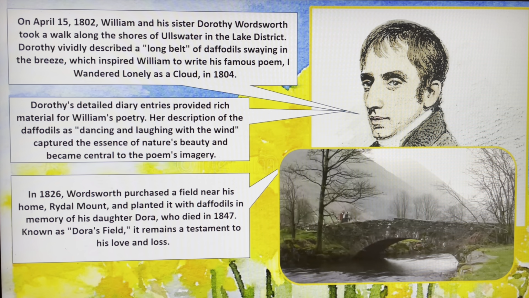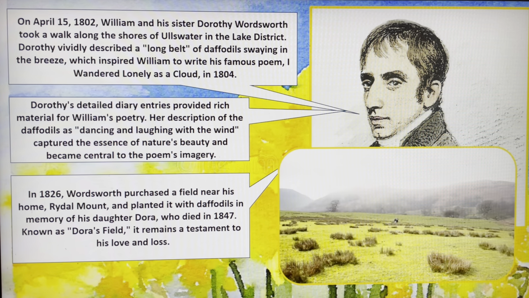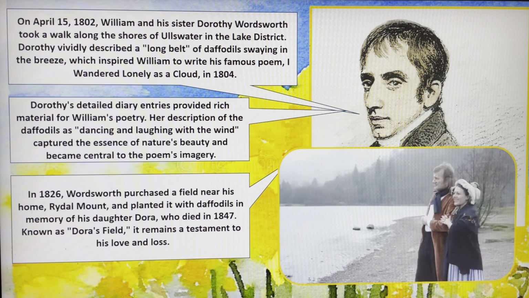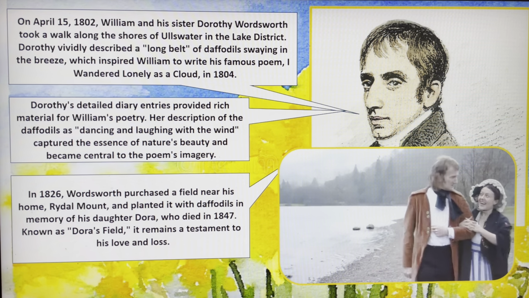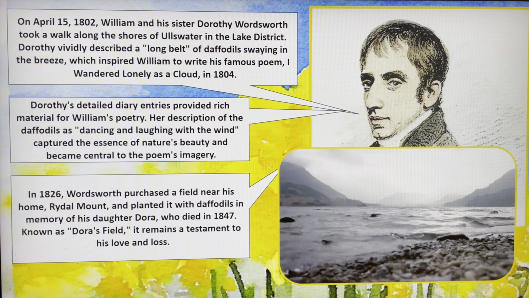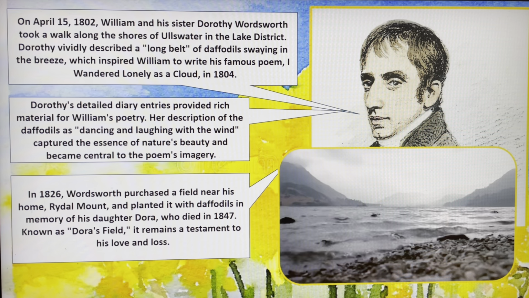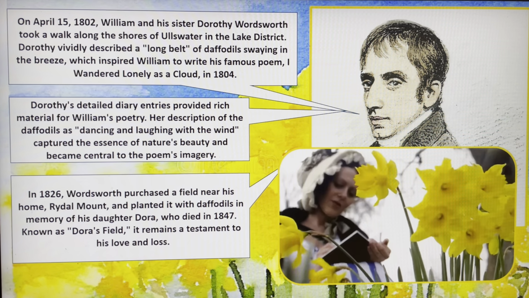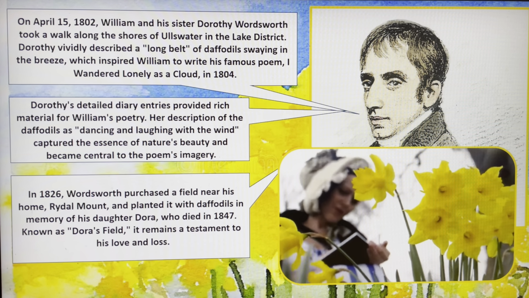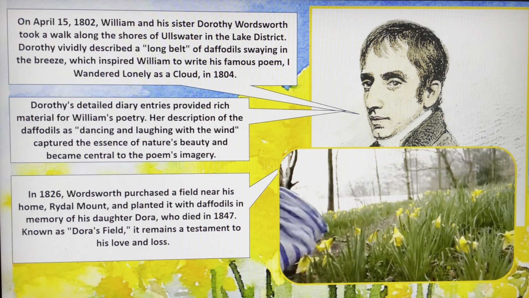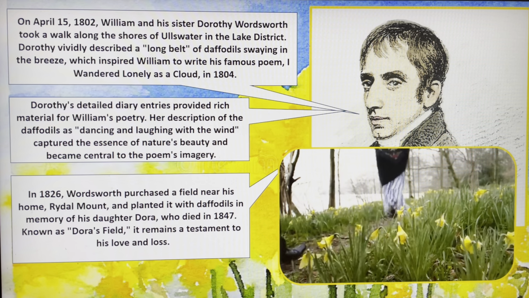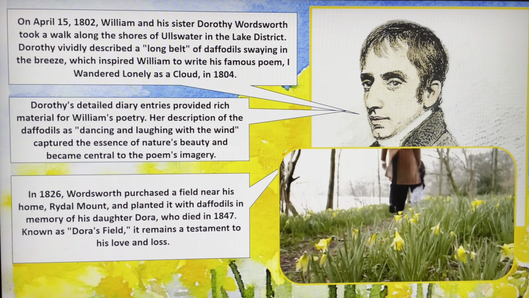In 1802, William Wordsworth and Dorothy went on a walking trip to visit friends. After several days of walking across countryside and rough tracks, they arrived on the shores of Ullswater. Today, even if you take your time, you can reach Ullswater in around 40 minutes. That day, Dorothy wrote in her journal, "The wind was furious, the lake was rough. We saw a few daffodils close to the waterside.